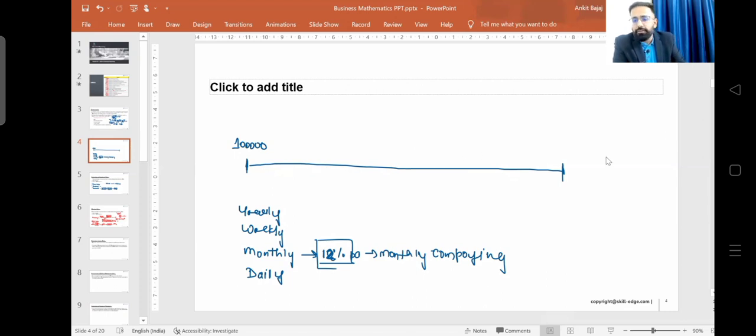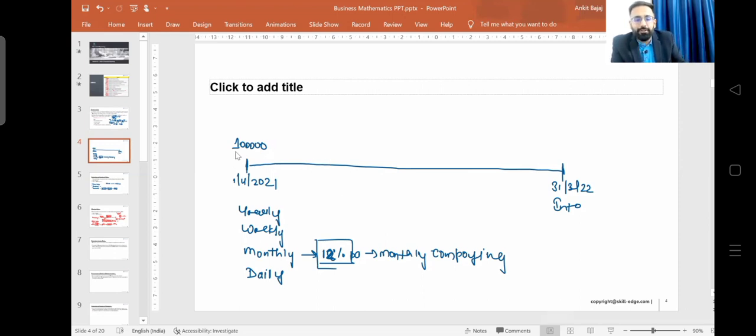It means that you have to pay interest. Here you have taken a loan on 1st April 2021 and the due date is 31st March 2022. You have to pay the loan interest amount here, right? You will be paying the interest amount here. Bank is saying that at the end of the year you have to pay the interest amount, but the bank is saying they will be compounding your interest on a monthly basis, right?